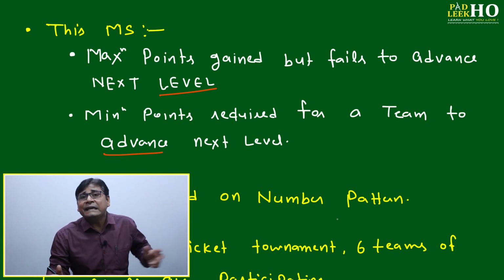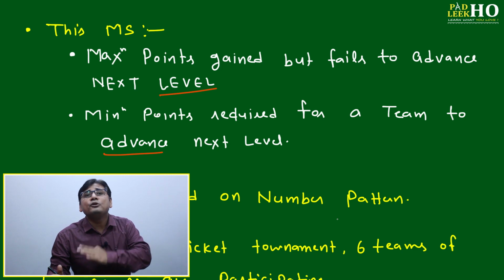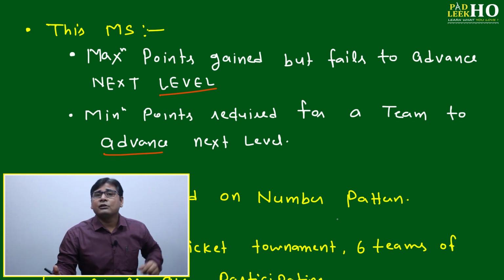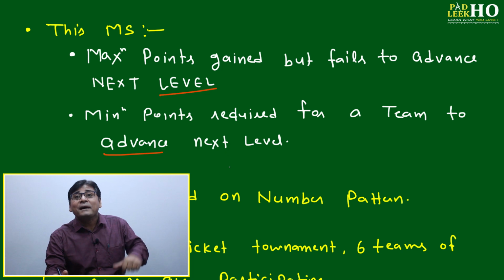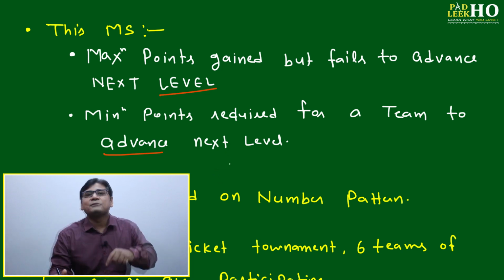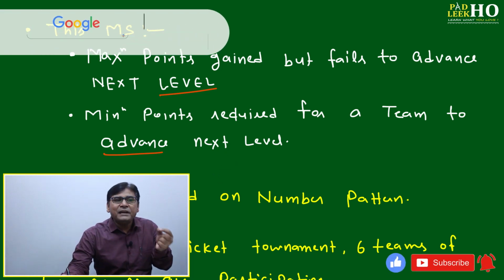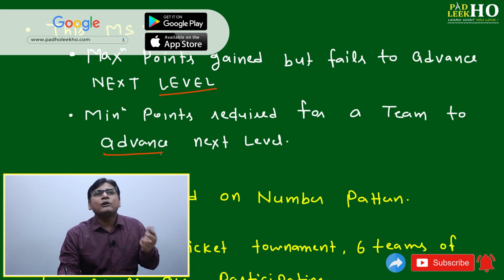But you can say during the league their performance was almost below average level, but they won the World Cup due to numbers, because numbers were supportive, numbers were in their favor. Then you can say, minimum points required for a team to advance to the next level.